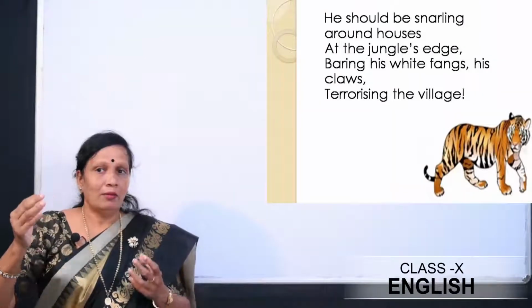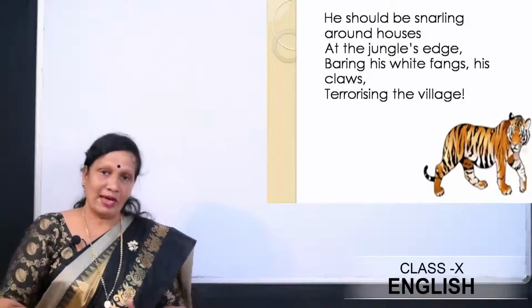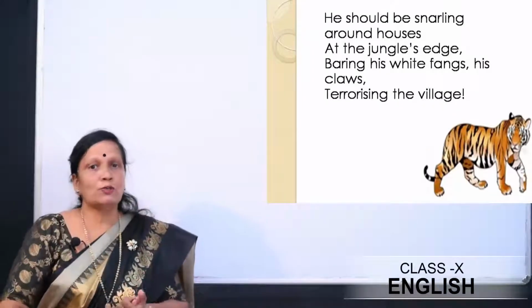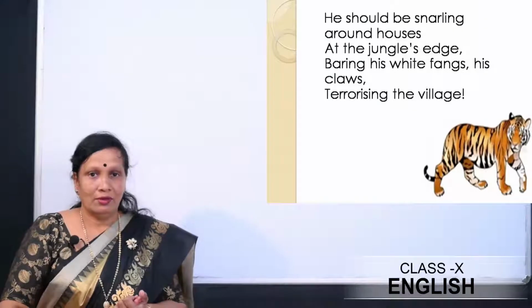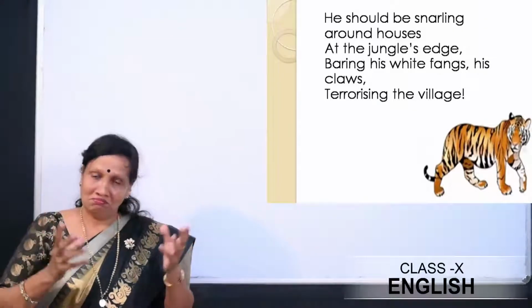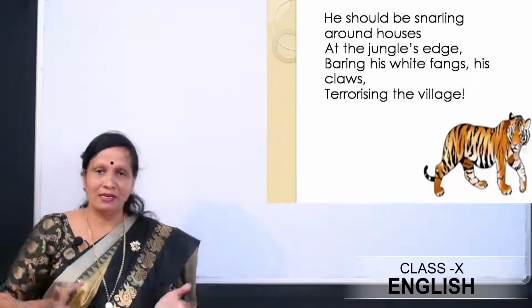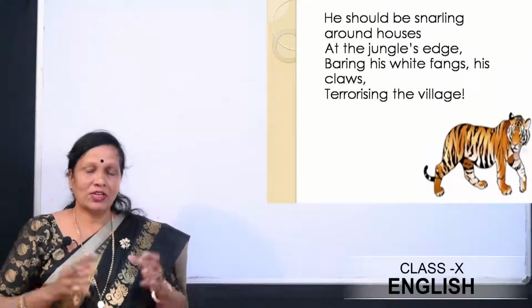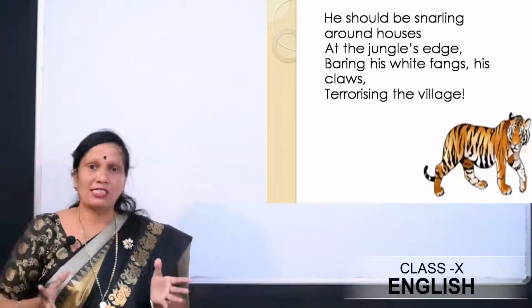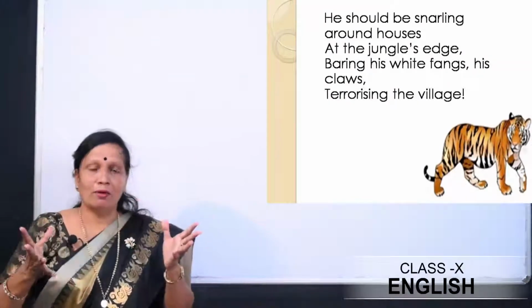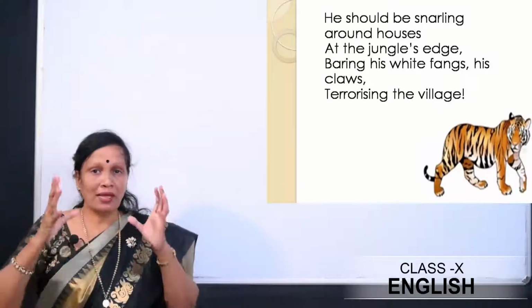And then bearing his white fangs, that means his sharp tooth. You might have seen in pictures or sometimes even in zoos, when the tiger makes a loud sound opening its mouth with its two big teeth.